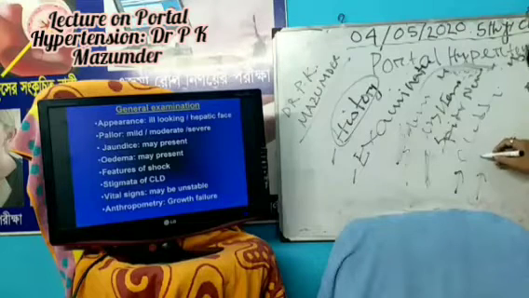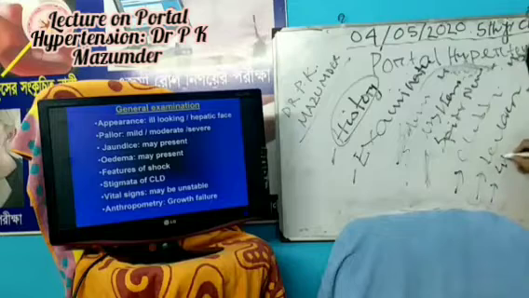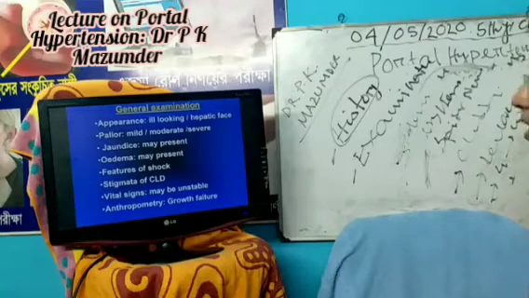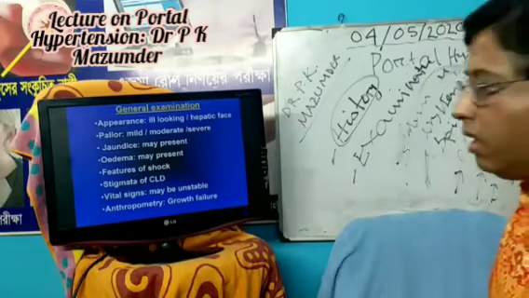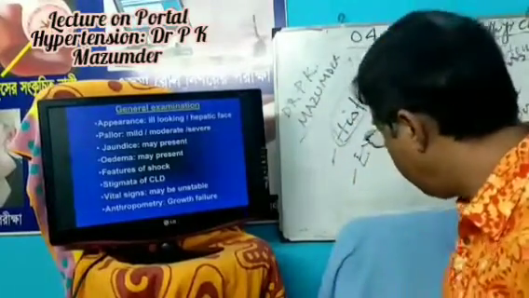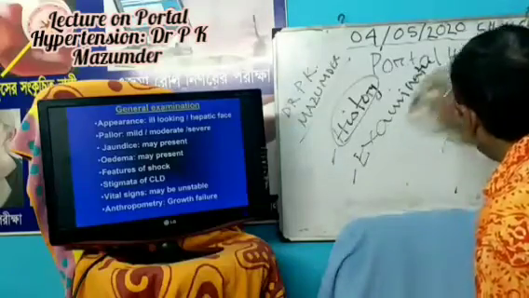Number four, leukonychia. Number five, wasting of the thenar and hypothenar muscles. In male, there is gynecomastia and testicular atrophy. In case of female, there is breast atrophy and irregular menstruation.